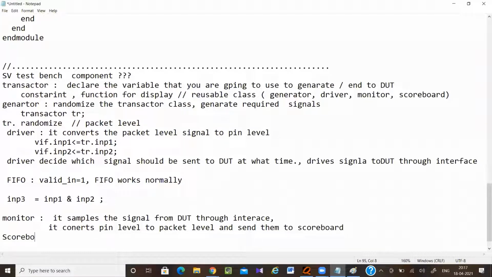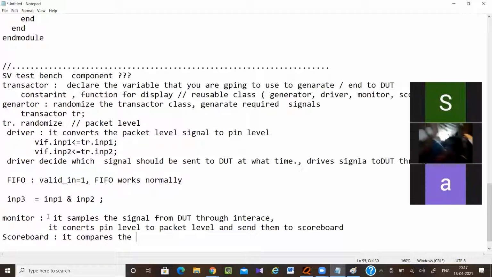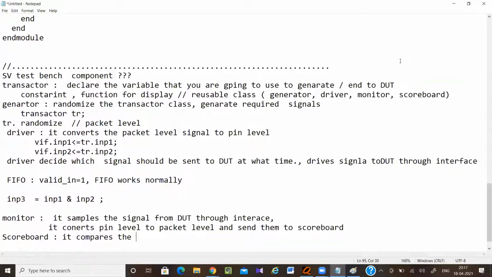So in the scoreboard, what do we do? It compares the expected result with the DUT output.